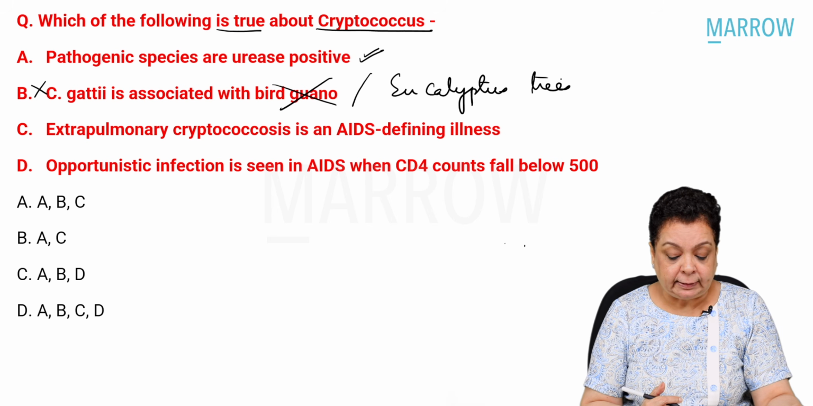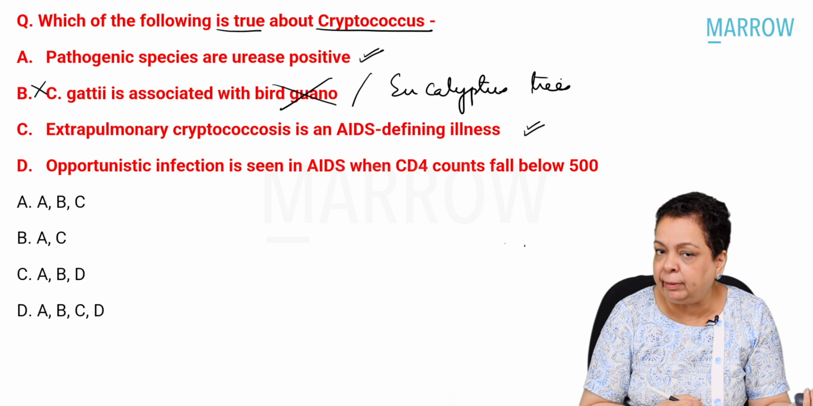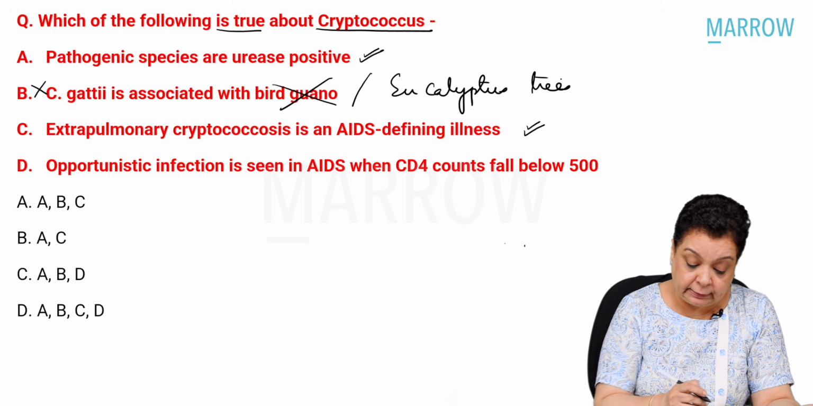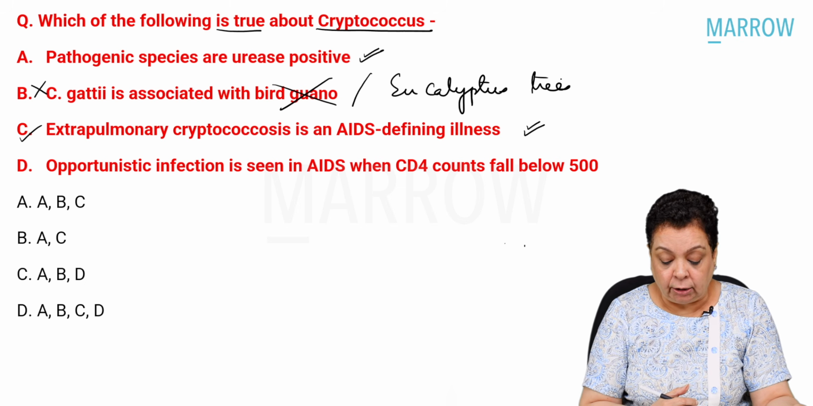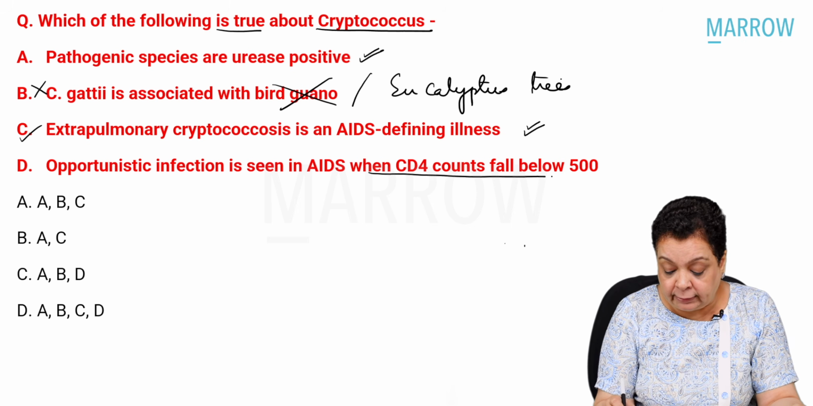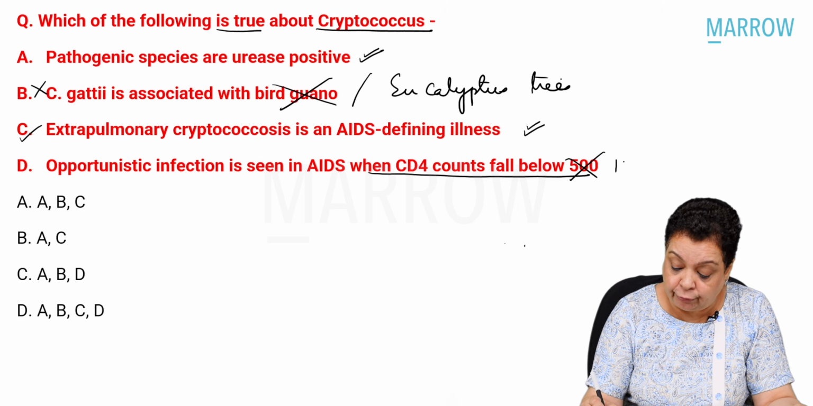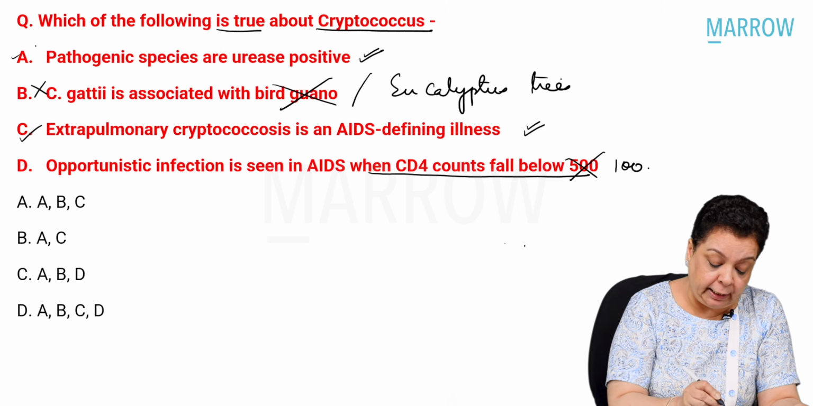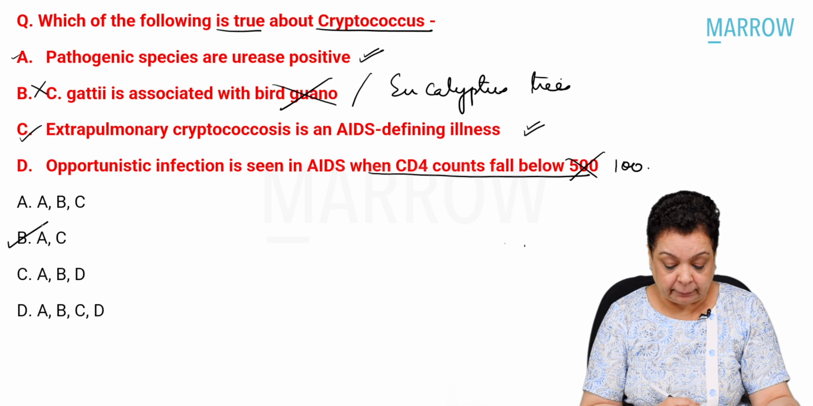Extrapulmonary cryptococcosis is an AIDS-defining illness. Definitely yes. Cryptococcal meningitis is an AIDS-defining illness. So this is correct. And opportunistic infection in AIDS occurs when CD4 counts fall below not 500 but below 100. Right? So options A and C are correct. Our answer is option B.